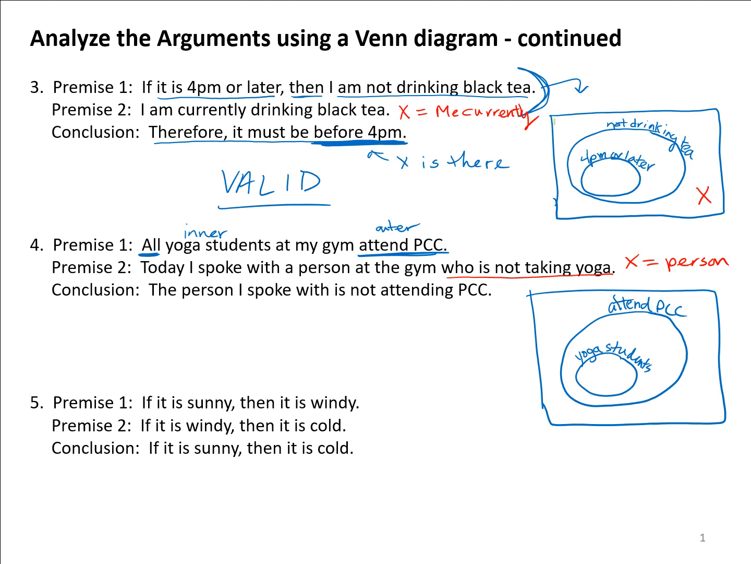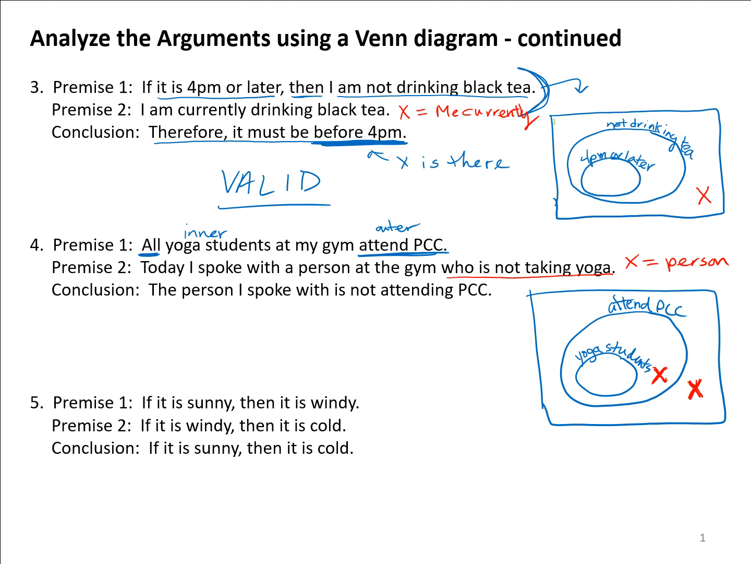To be outside, you could be directly outside, or you could be further outside. And what I mean by that is you could be outside the yoga student circle, but inside the attend PCC circle, or you could be all the way outside of both. So there are two regions that potentially this person could be in, two possible regions.